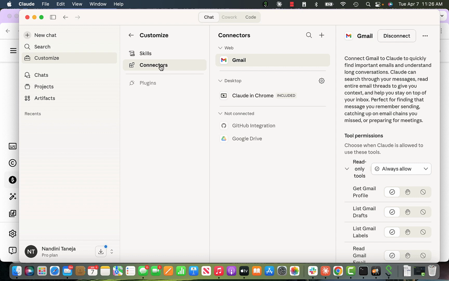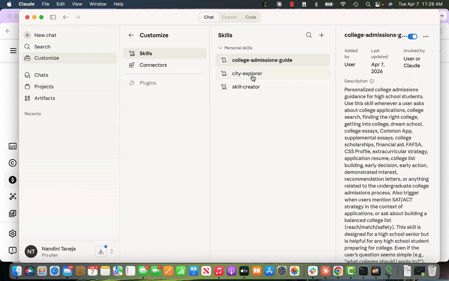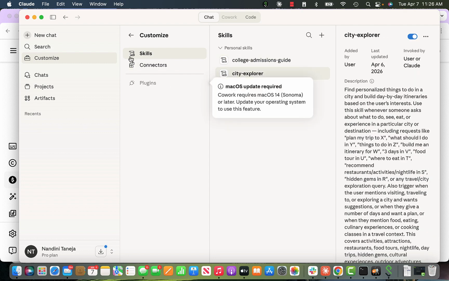In this session I want to explore skills. In the previous session I was talking about skills. A skill is something that is a simple md file. It creates a skill.md, and it can help you define your search clearly, and it can give you better answers. So I created a skill earlier which is called city explorer.